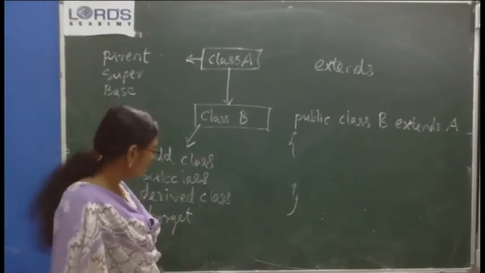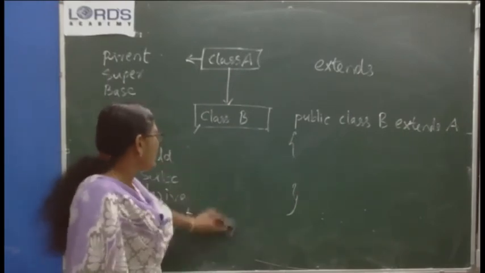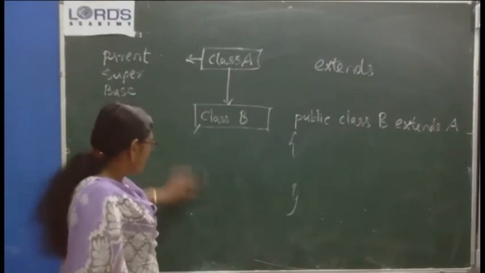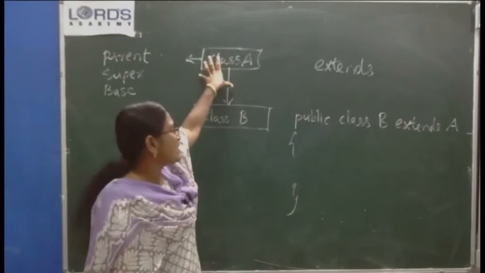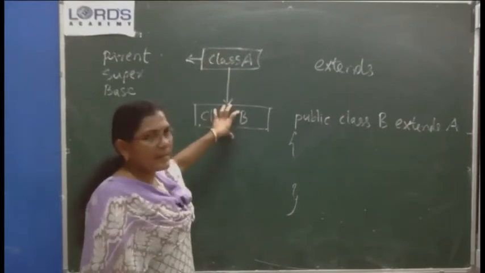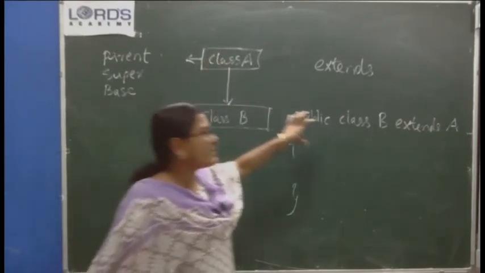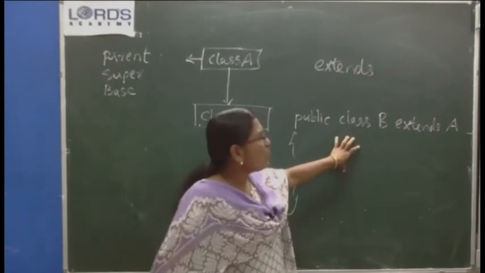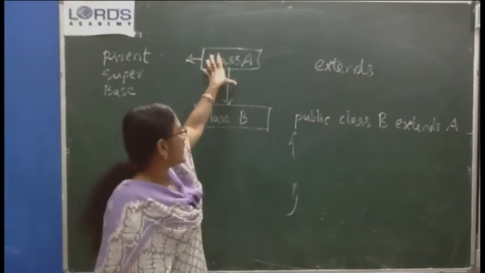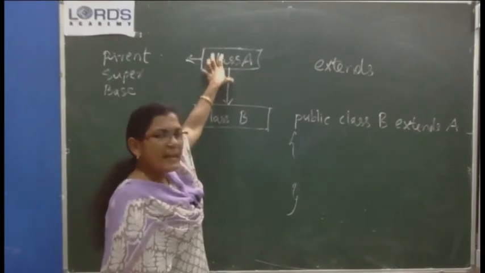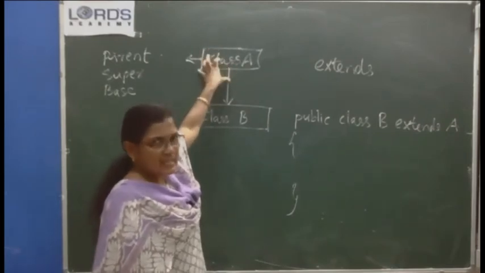We have seen that we want to take some characteristics of class A in B without redefining them in B. So what is the accessibility of the variables and methods declared in A? In A, some variables and methods are declared.